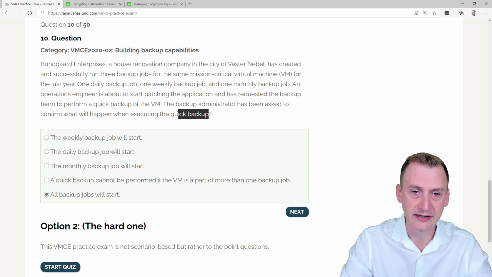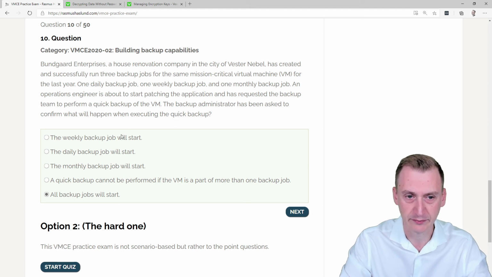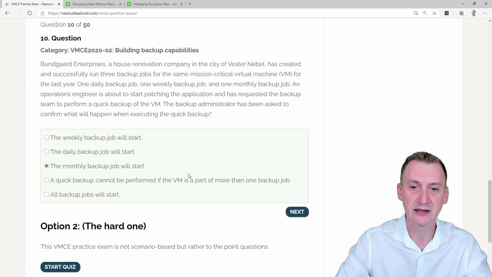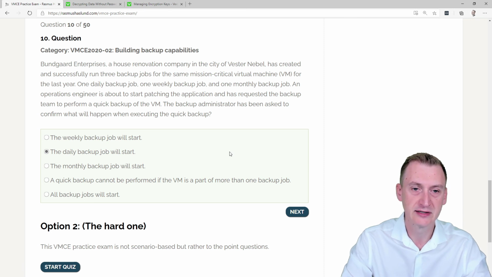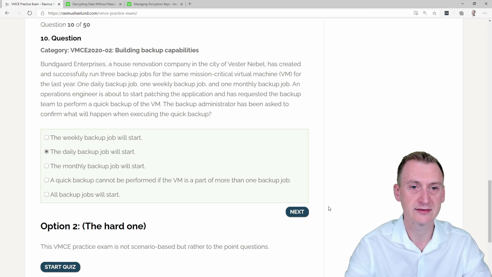So if we look at the name here, quick backup, which means we wanted to finish quickly. Also, what does that mean? Well, if we assume that this monthly job ran 1 month ago, and this is the one we start, it will mean it will take more time to finish because there's basically more changes since 1 month ago. Of course, the weekly job will have less changes than the monthly job, but still more than the daily job. So the daily job is the one that will be able to finish the quickest, the fastest, and that's also why this is the correct option.